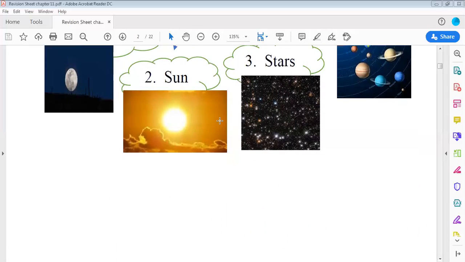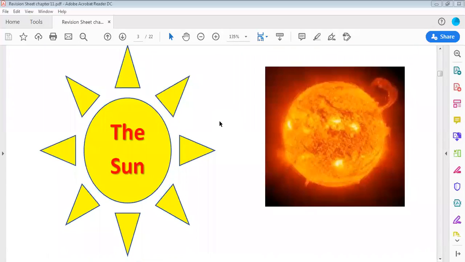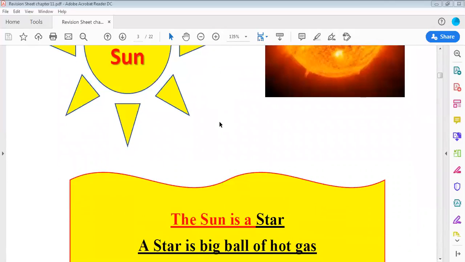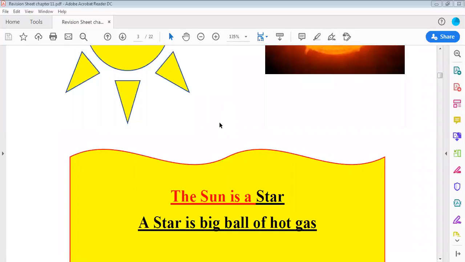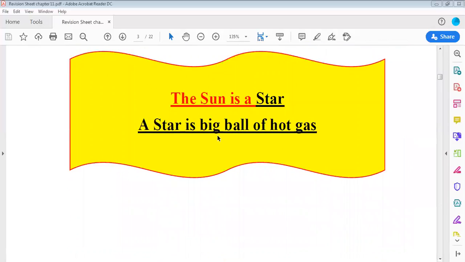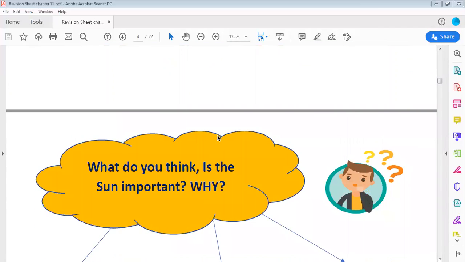So the first thing we learned with each other is the sun. The sun is a star. And what is the meaning of a star? A star is a big ball of hot gas. And the sun is one of the stars in space. And what do you think? Is the sun important?